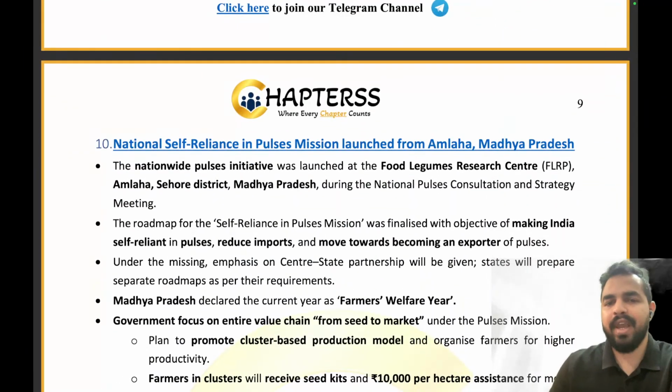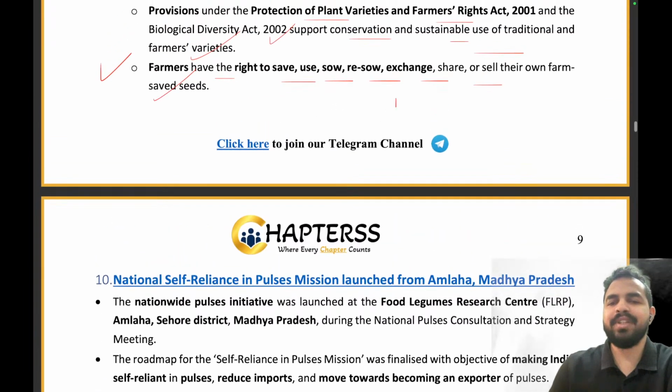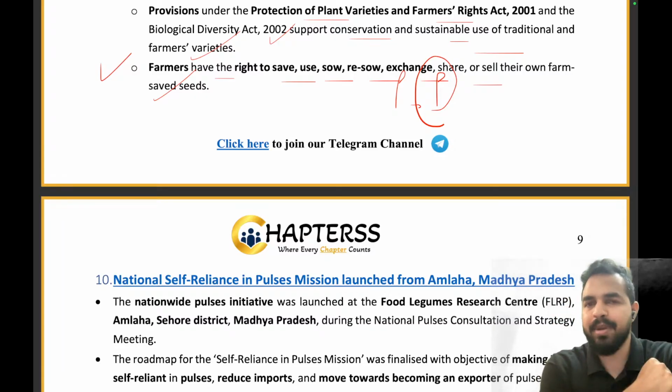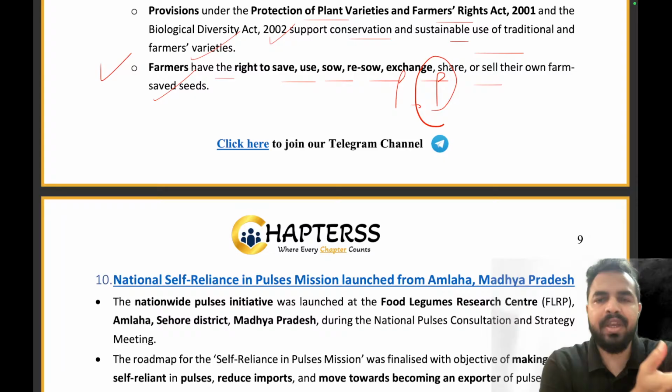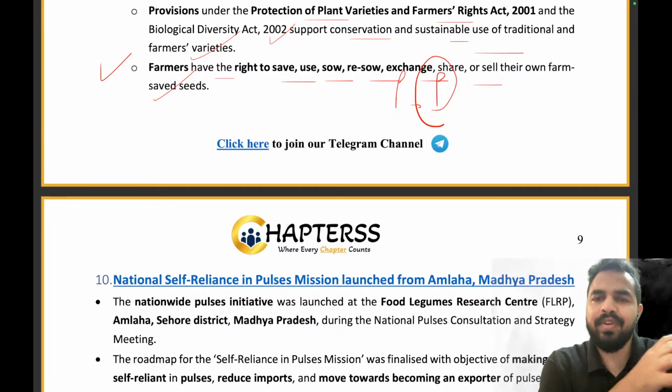The National Self-Reliance in Pulses Mission launched from Amlaha, Madhya Pradesh. Now, my dear friends, you all know that pulses are a very good source of what? Protein. And protein is really very important for us. At the young age you are at, there are so many enthusiasts of bodybuilding. They need a good amount of protein. And not just them, every person requires a good amount of protein in a healthy diet so that the person has a healthy body and healthy mind. Right, my dear friends? So we need that protein.